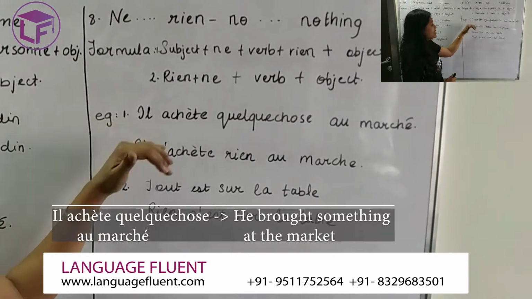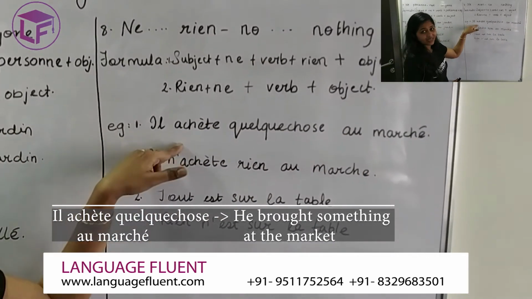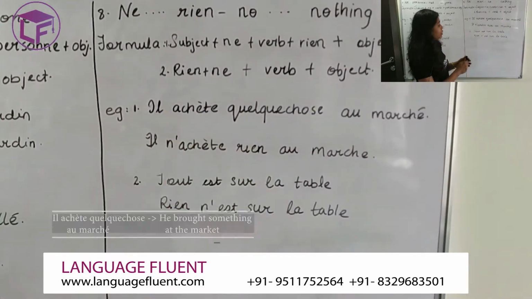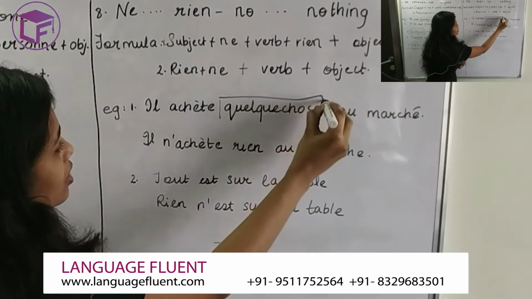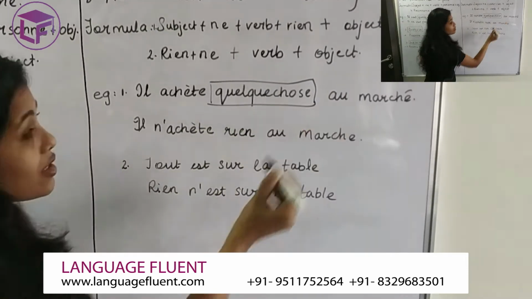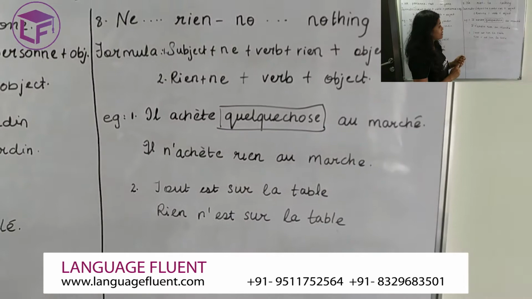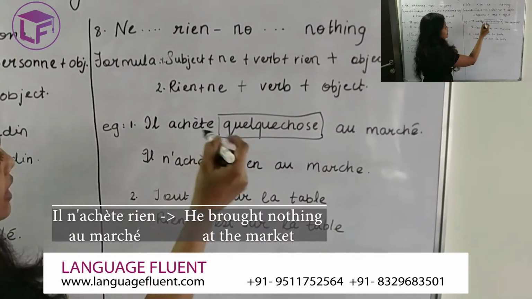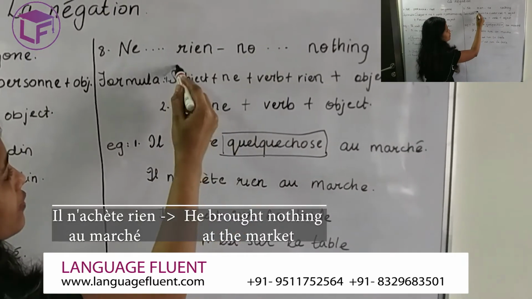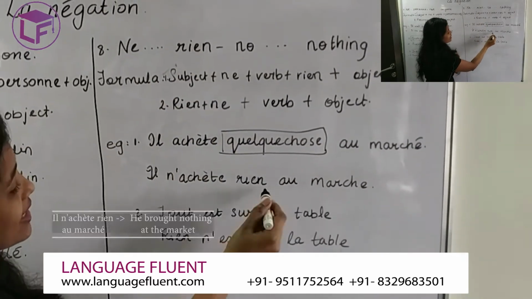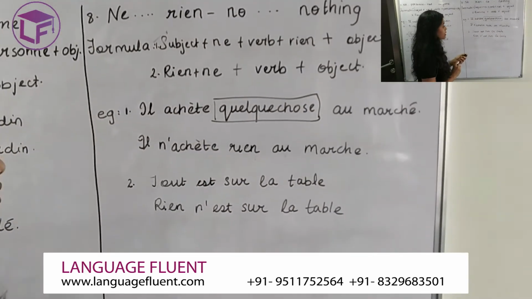So first example is il achète quelque chose au marché. Il achète quelque chose au marché, which means he bought something from the market. Here your indicator is the word quelque chose, which means something. The opposite of something is nothing. And this quelque chose is placed in the middle of the statement, and hence you will be using the first formula, il ne achète rien au marché. He did not buy anything from the market.